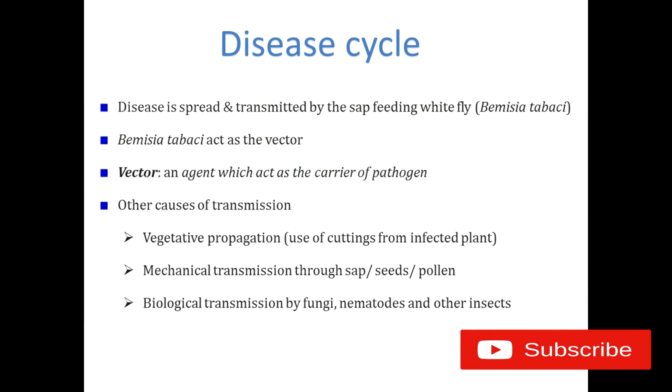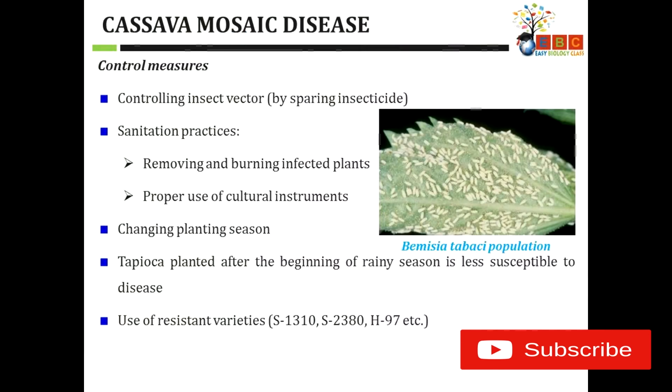What are the modes of this transmission? One is vegetative propagation, as we know that tapioca plants are propagated through stem cuttings. Then mechanical transmission through sap, seeds or pollen, and biological transmission by fungus, nematodes or other insects. What are the control measures? One is controlling the insect vector by spraying insecticide, so we are controlling the vector Bemisia tabaci by spraying insecticide.